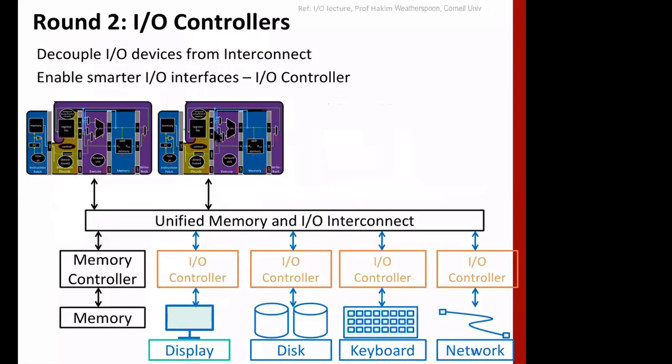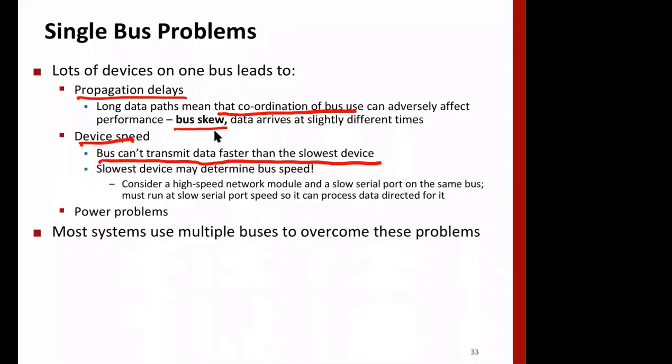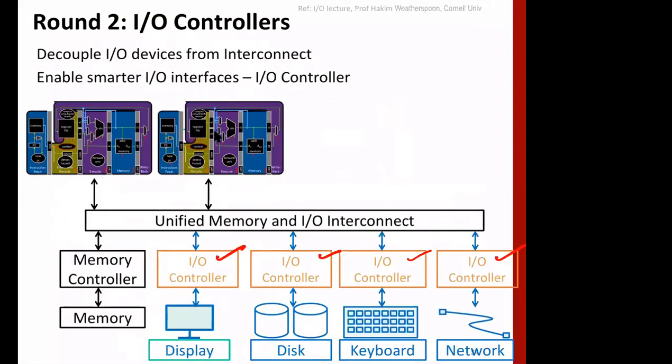So what is the next design? The next design is that we can have more intelligent IO controllers, as we discussed earlier, rather than directly connecting the device. In the earlier case, we had directly connected devices. Now the IO controller can manage, for example, something to be transferred with a keyboard.